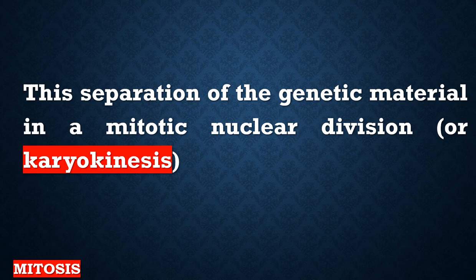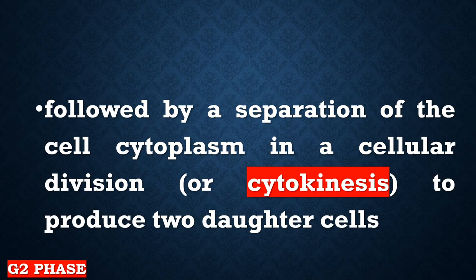And this separation of the genetic material is called karyokinesis. Because when we say karyo, we are always talking about the chromosomes, and kinesis means separation. So when there is a separation or division of the chromosomes, it's called karyokinesis.